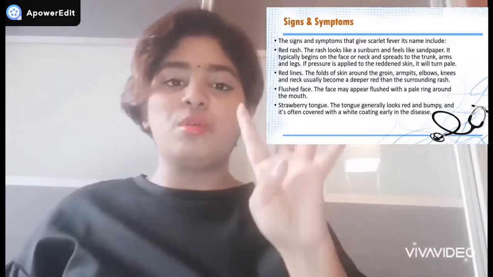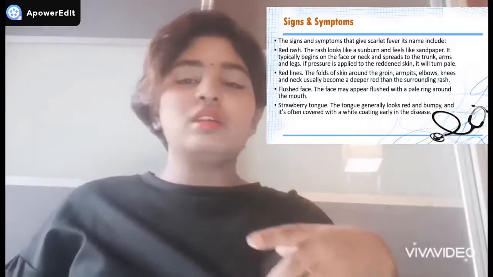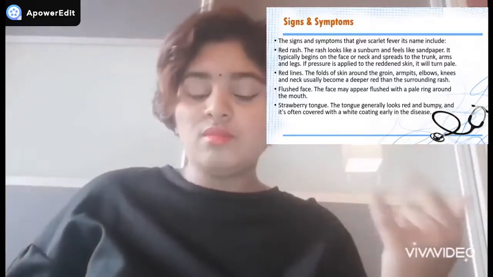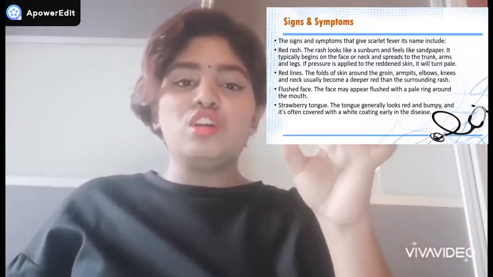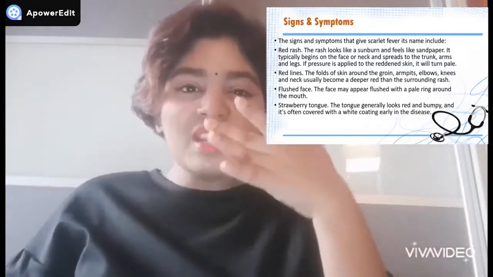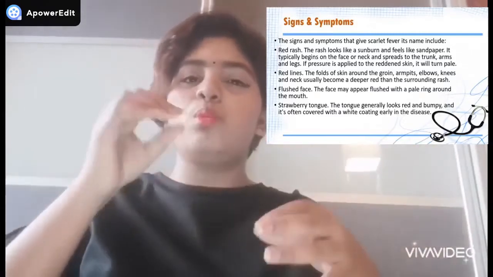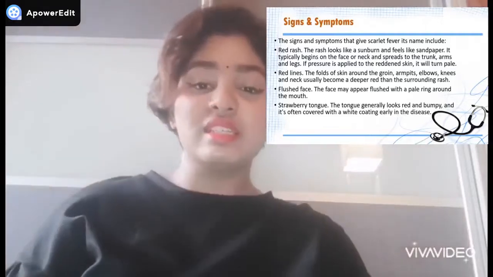And the fourth one is strawberry tongue. Strawberry tongue is just like the name sounds. The tongue generally looks red and bumpy, and it is often covered with a white coating early in the disease.